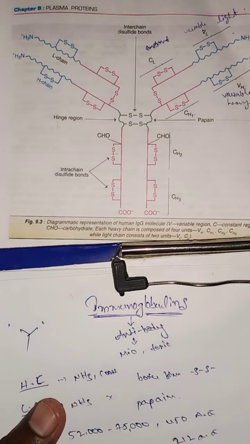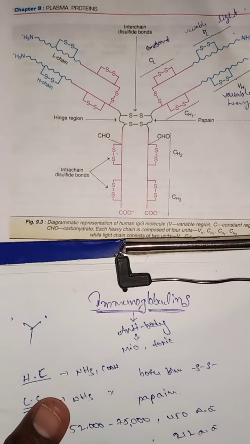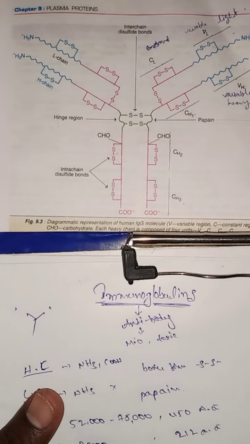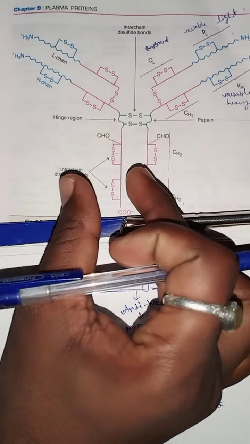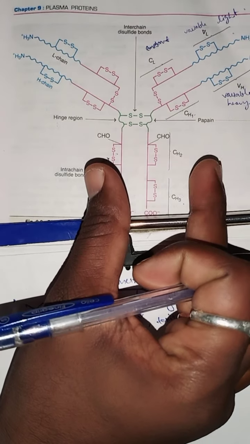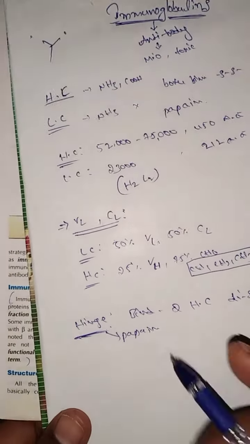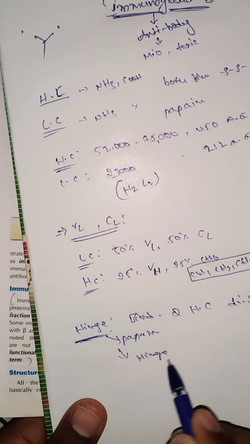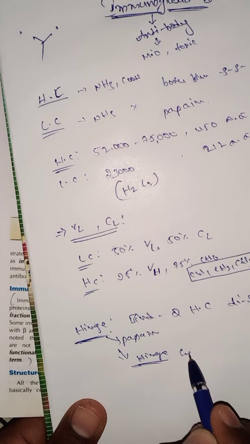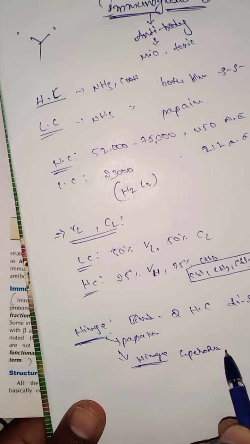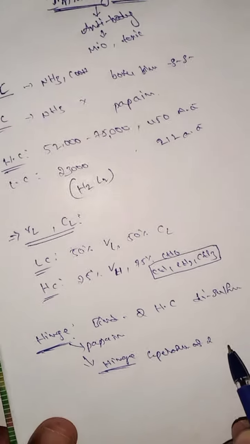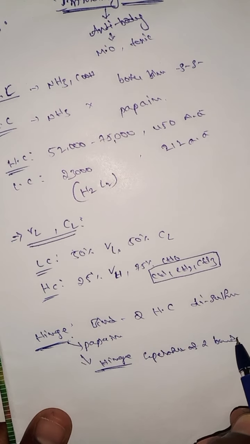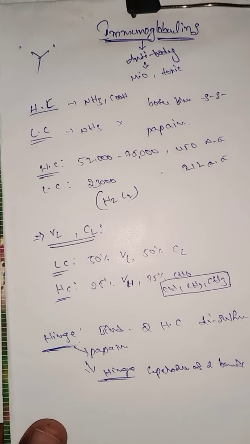So this is about the hinge region. In case of separation of these two chains, the heavy chain is separated at the hinge region only. The hinge region is where the two heavy chains are separated.